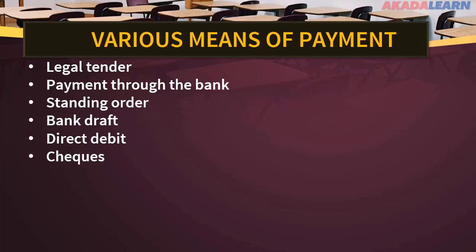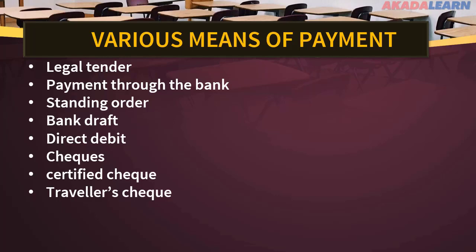6. We also have checks. Checks are demands on the bank by the account holder to pay a certain amount of money to the person named on it as the payee. Other means of payment include certified check, traveler's check, and lastly we have credit transfer.